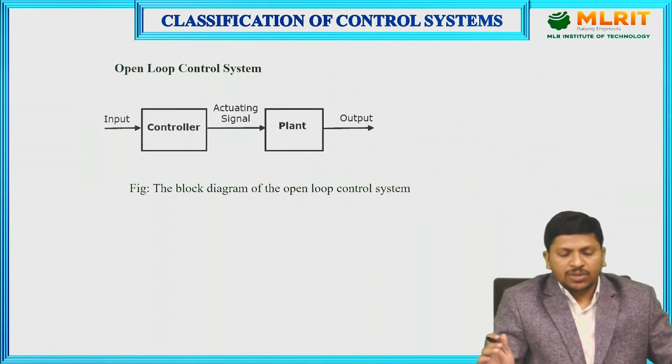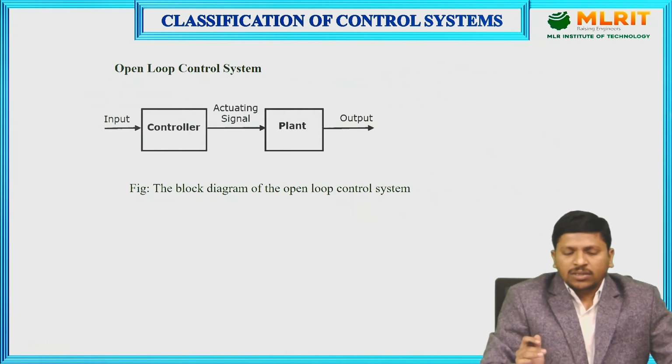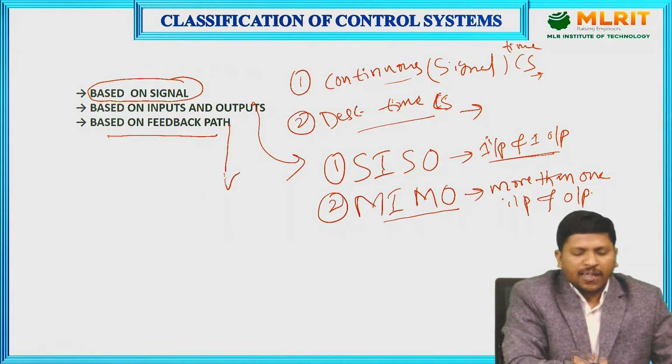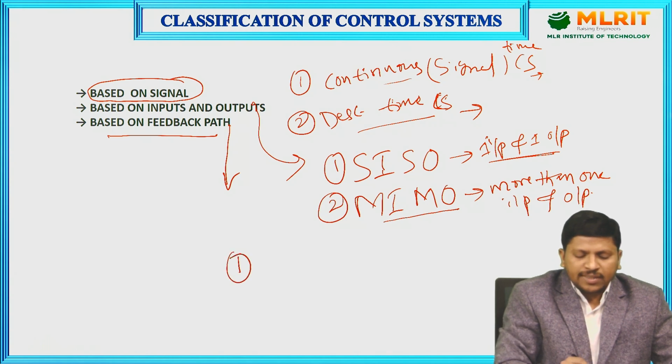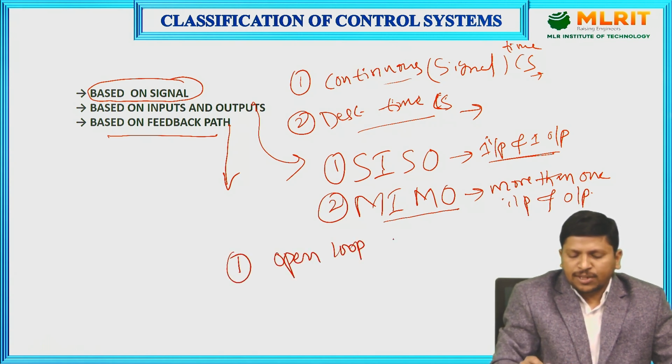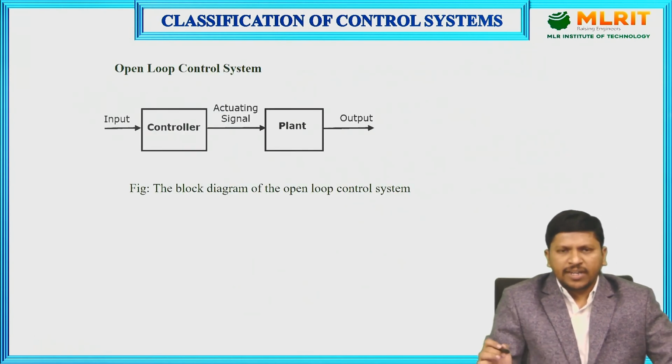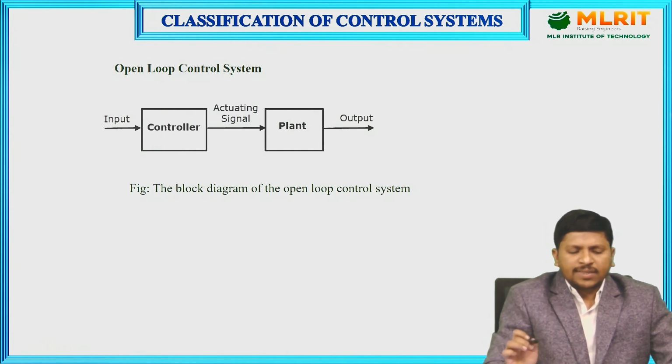Next, the third classification is based on feedback. The control systems are again classified based on the feedback into two types: the first is the open loop control system, and the second one is the closed loop control system. Now coming to the open loop control system, observe this basic open loop control system block diagram.